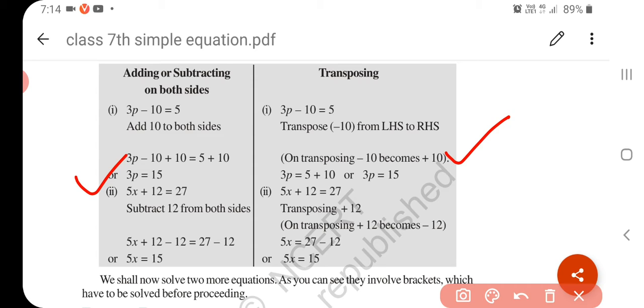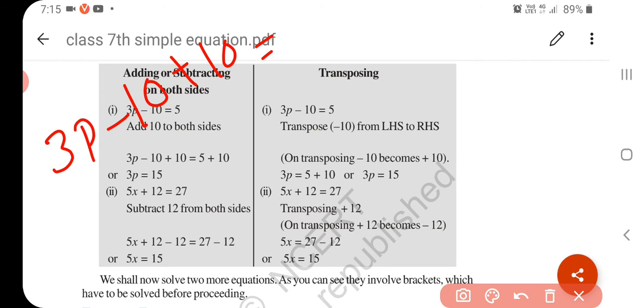Now if we want to solve this equation, that is 3p minus 10 is equal to 5, then what you do in the balancing method is add 10 on both sides. So you do 3p minus 10 plus 10 is equal to 5 plus 10.